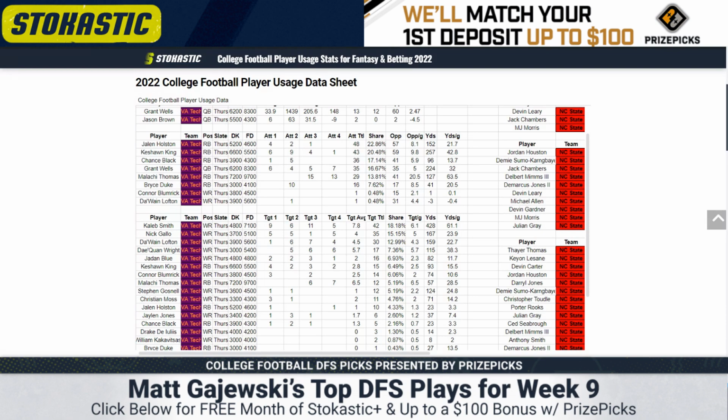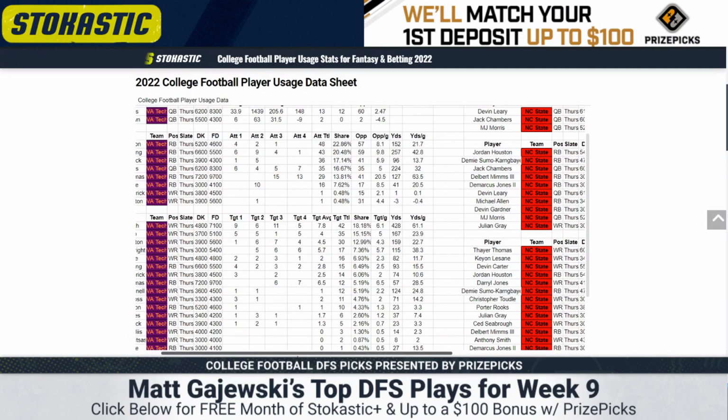Again, as far as trustworthiness goes, number 1 is Smith. That's factored into price. Number 2 for me is Lofton. Number 4 is Gallo. And if you really want to be contrarian, you could play Jaden Blue. He's just priced as if he's still with Temple. And unfortunately, he's now with Virginia Tech, and the volume is not the same.